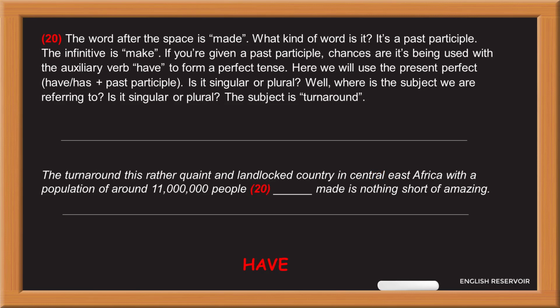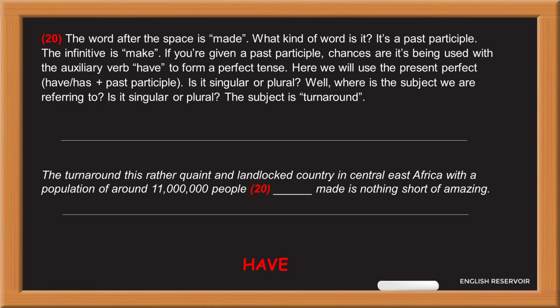20. The word after the space is made. What kind of word is it? It's a past participle. The infinitive is make. If you're given a past participle, chances are it's being used with the auxiliary verb have to form a perfect tense. Here we will use the present perfect, have or has plus past participle. Is it singular or plural? Well, where is the subject we are referring to? The subject is turnaround.